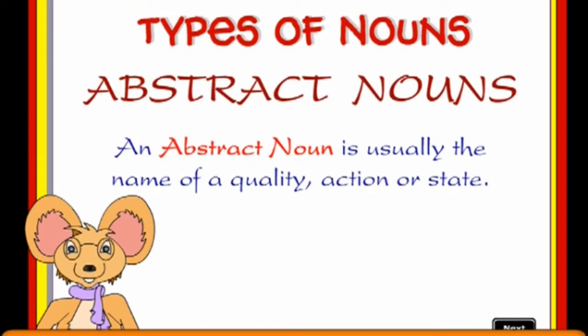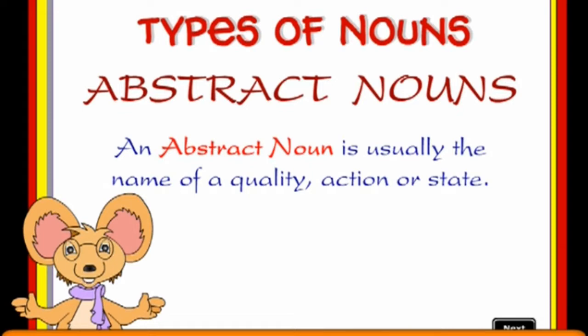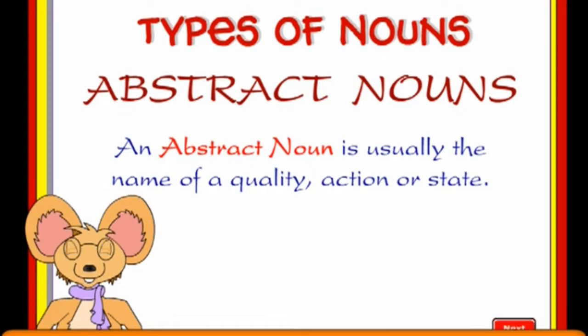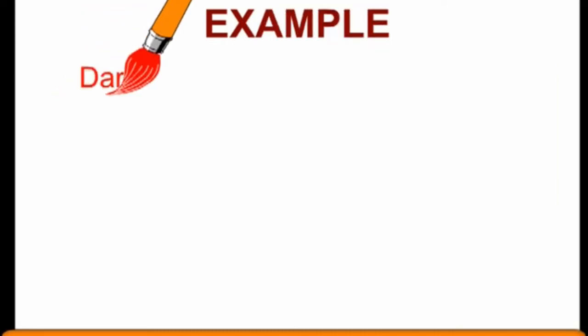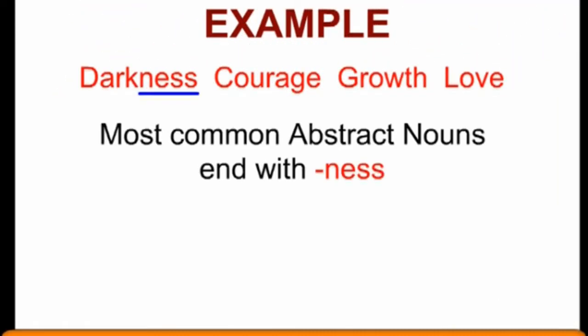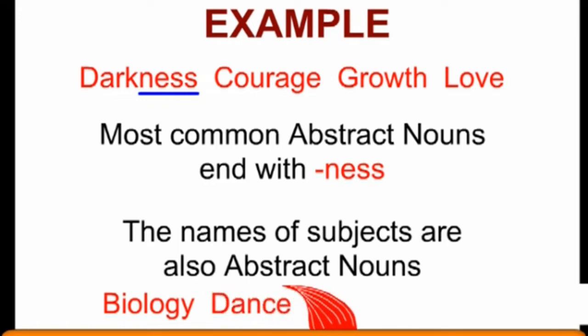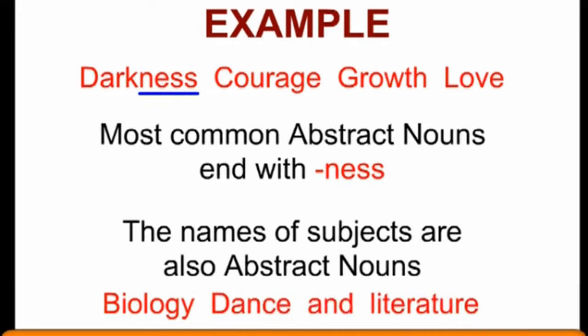An abstract noun is usually the name of a quality, action, or state. They stand for those things which cannot be seen with the eyes, but they can be felt. For example, darkness, courage, growth, and love are all abstract nouns. But the most common abstract nouns end with the letters ness. The names of subjects are also abstract nouns, like biology, dance, and literature.